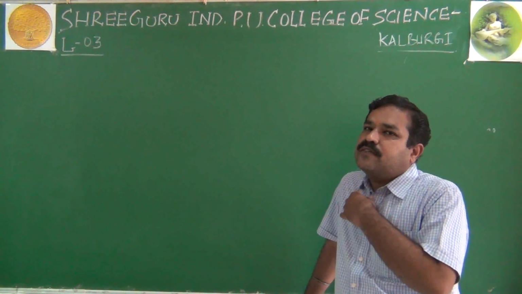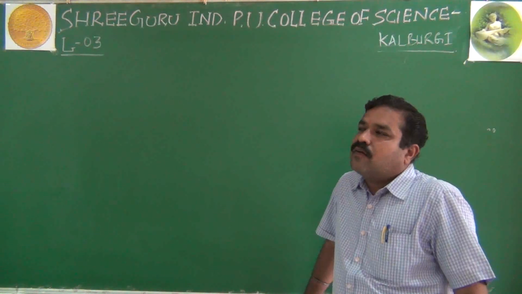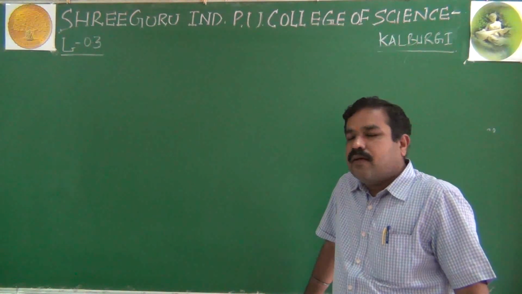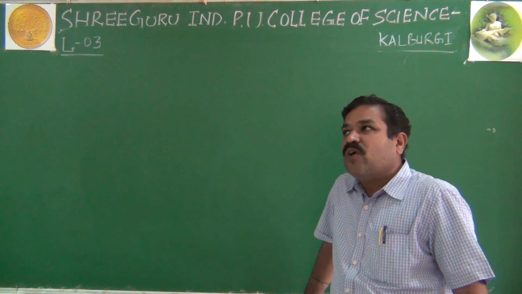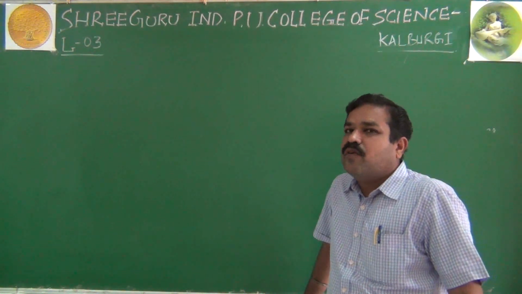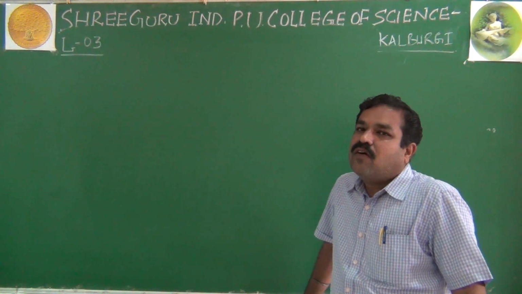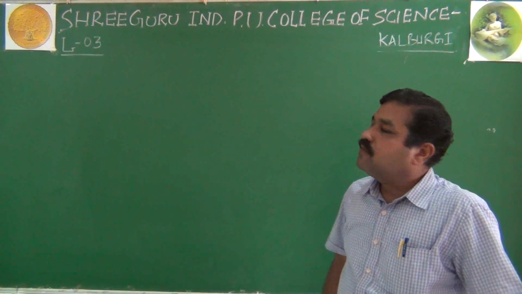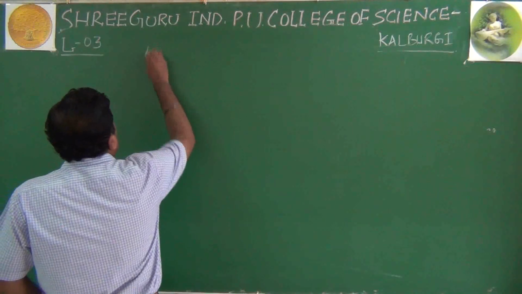First, Thomson, the same J.J. Thomson who discovered the electron. Then Rutherford, Ernest Rutherford, the Rutherford model of an atom, which is also called the solar model of an atom. Then Bohr's model, Niels Bohr, the Bohr model of an atom. So let us study the first one, what is the Thomson model, to understand the structure of atom.